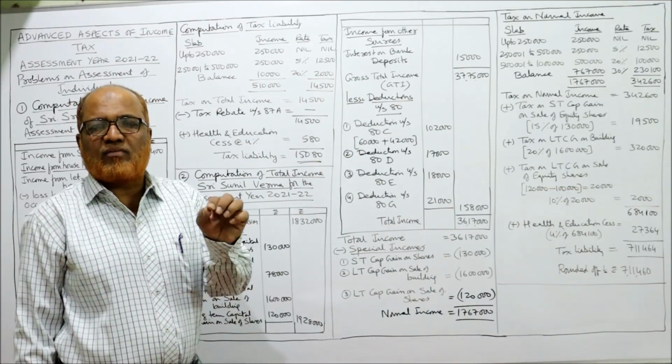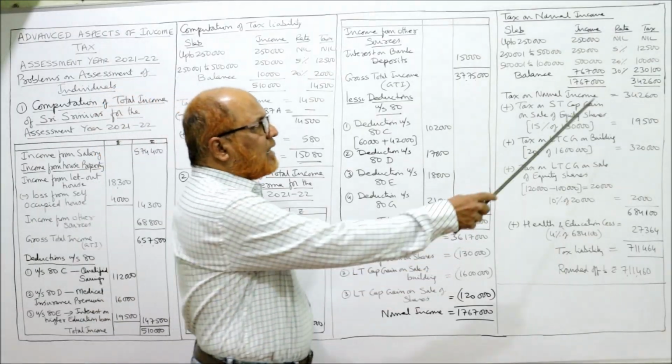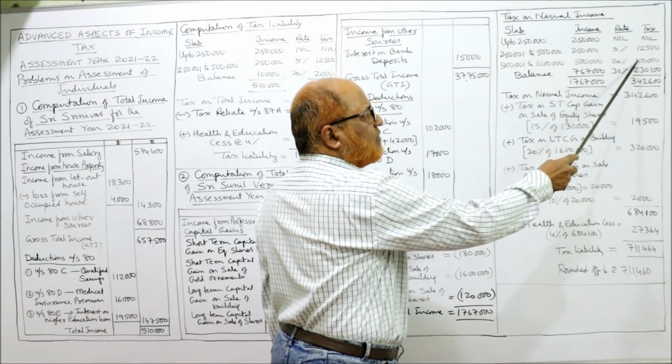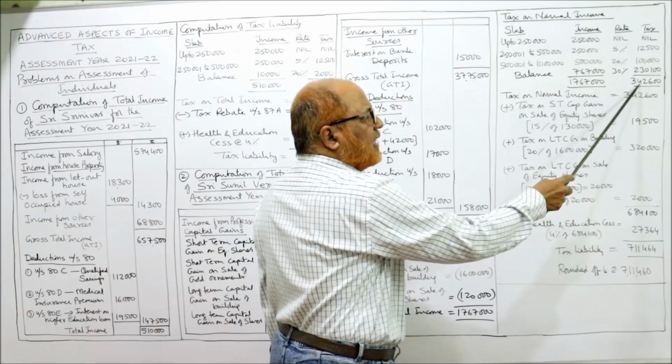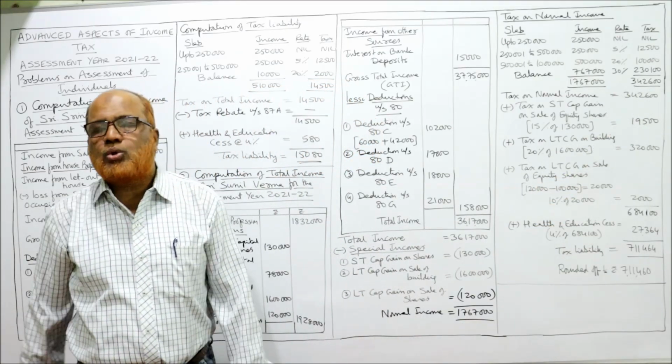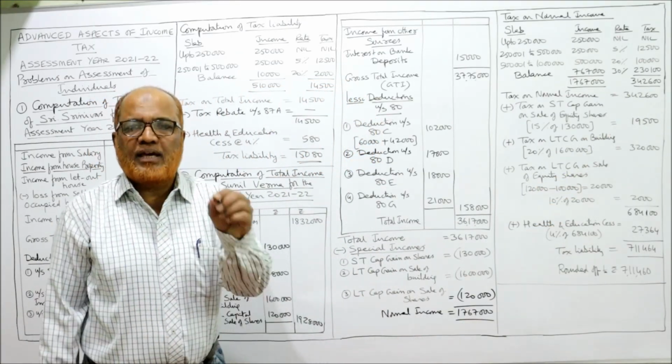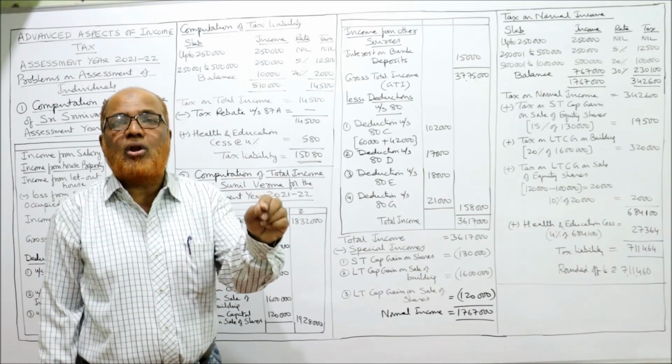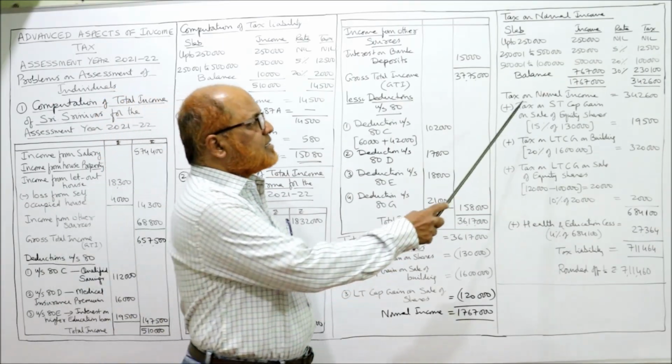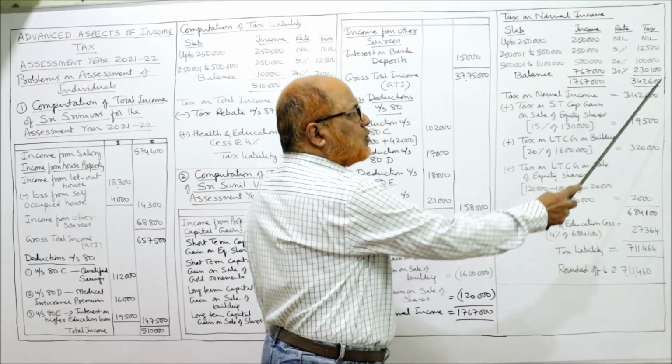Now you add up 12,500 plus 1 lakh plus 2 lakh 30,100, 3 lakh 42,600 is the tax on normal income.